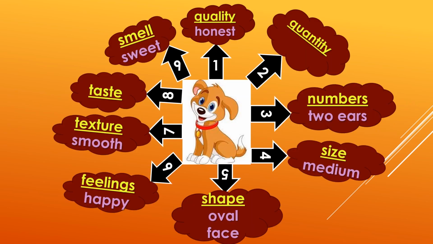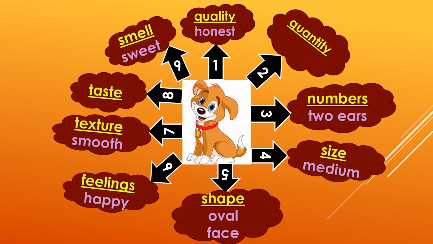Here they have given us a picture of a dog. For quality, we can say the dog is an honest animal. For quantity, we cannot say anything about the dog, so I have left it blank. For numbers, I can say the dog has 2 ears. Size, it's a medium sized dog. Shape, the dog has an oval face. Feelings, looking at the picture, I can say the dog is happy.